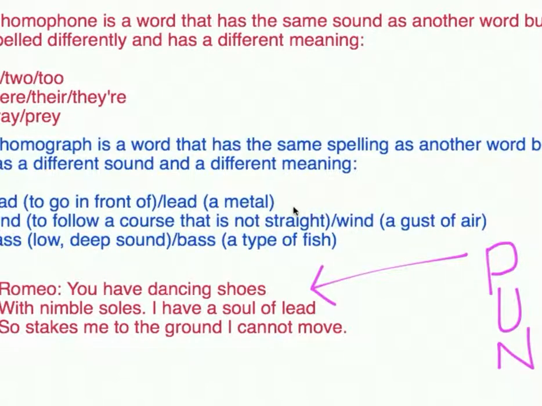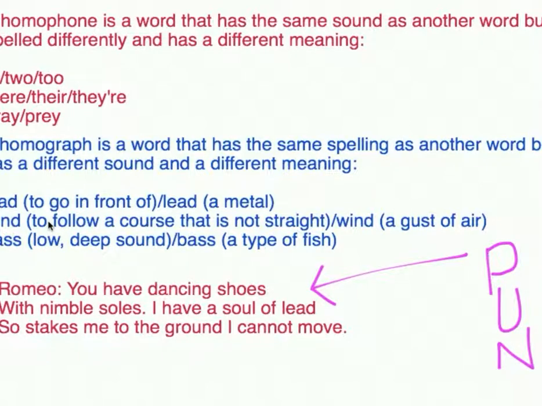A homophone is a word that has the same sound as another word, but is spelled differently and has a different meaning. So think about two and too, there and their, and pray and prey. So let's use pray and prey as an example here. If we think about how we can use them, you might say, I am going to go to the chapel to pray, and the lion is hunting his prey. So they sound exactly the same, but the words mean different things.